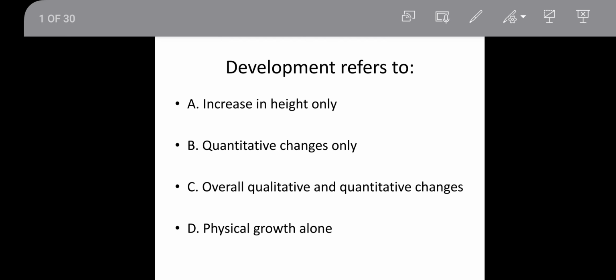Let's get started. The first question is, development refers to increase in height only, quantitative changes only, overall qualitative and quantitative changes, or physical growth alone. So what does development refer to? Absolutely, it is qualitative as well as quantitative changes. So option C is the right answer.